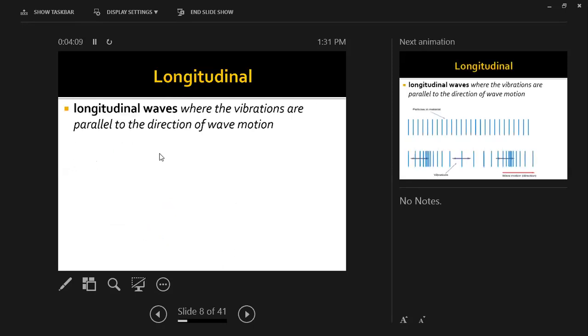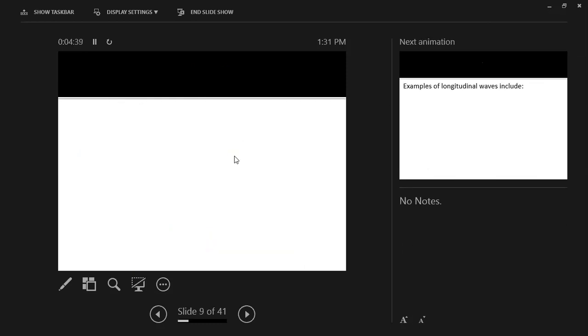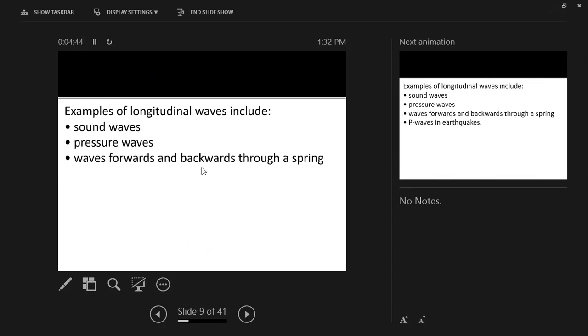So what about longitudinal waves? This time the vibration is parallel to the direction of the motion. What does this mean? It means this. As you see, this is a wave over here. It's moving from right to left. And as you see, the vibration is going to be parallel to the wave. The wave is going like this, and the direction of the vibration is parallel to the wave, as you see over here. It's parallel, the vibration. So we call this kind of wave a longitudinal wave. So what are some examples? Sound waves, pressure waves, waves going forward and backwards through a spring, and P waves in an earthquake.